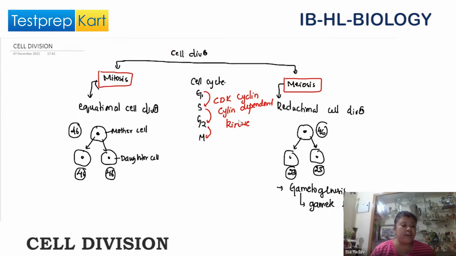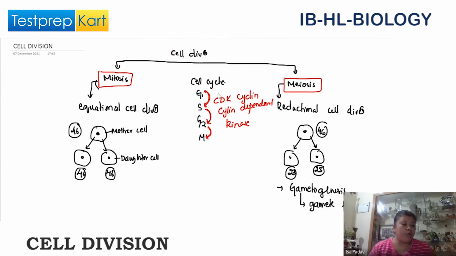Without their controlling, it is not possible for the cell to function at all. So unless and until, suppose for G1 phase to S phase, we have G1 phase cyclin. For every phase there is a separate cyclin, and if the cyclin is not functioning, then the cell cannot move from one phase to the other. Is this point clear?